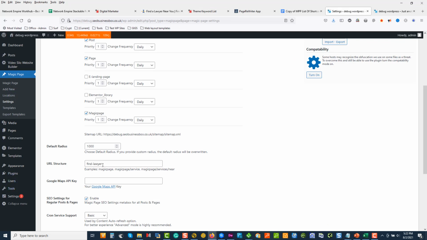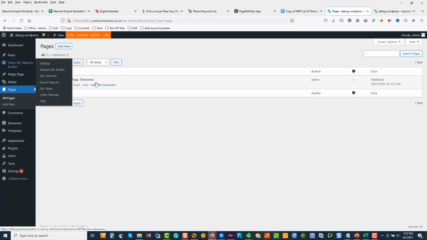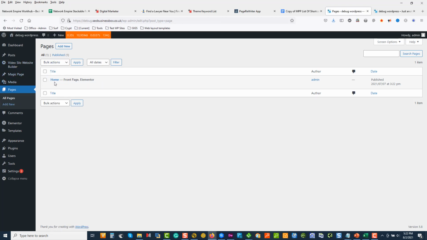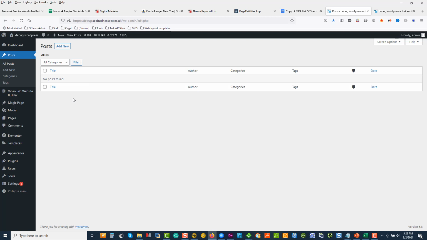For now, we'll leave the structure as Find Lawyer. And if we look at the pages, you'll see that there are no pages yet, except the home page for the video silo builder. There's the home page. We'll work on that last. And then we have no posts. This is a blank blog and there are no categories.